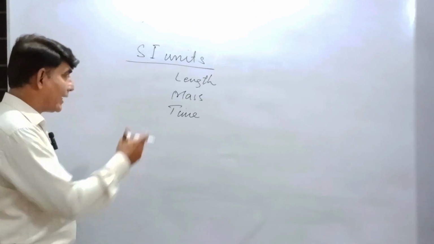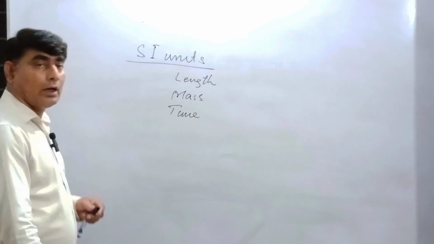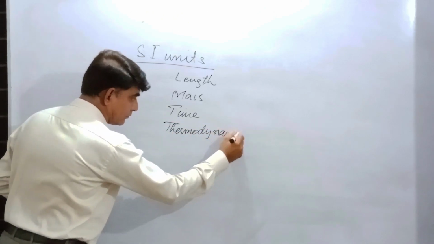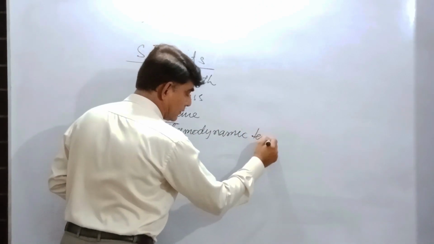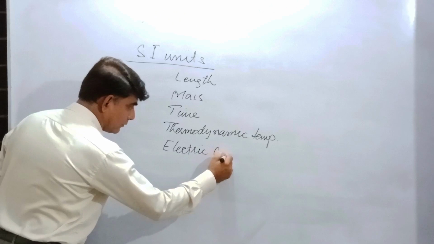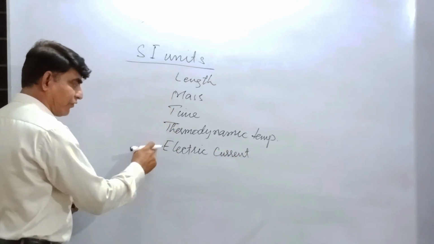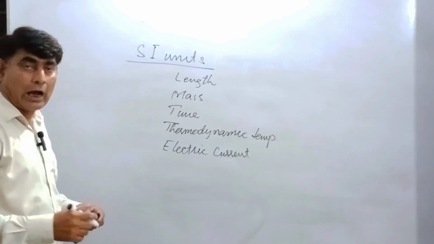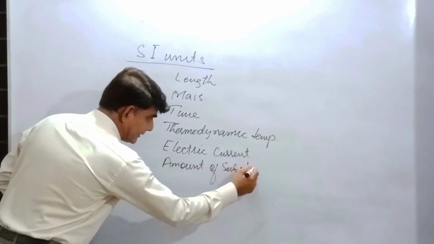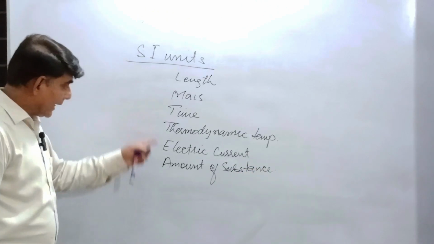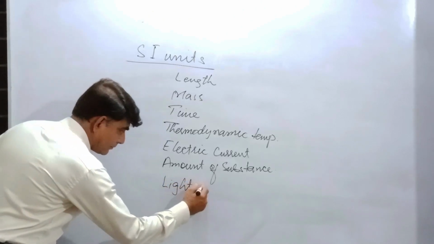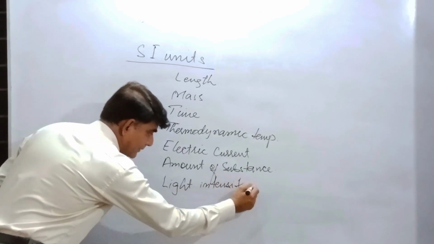After length, mass and time, we use thermodynamic temperature, electric current, amount of substance, and then the last one, light intensity.